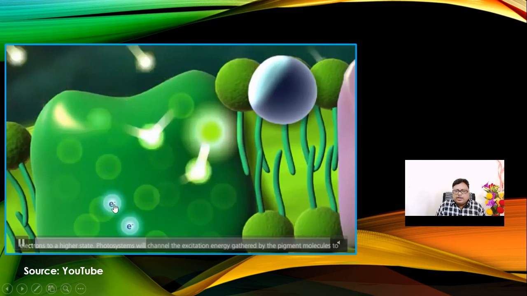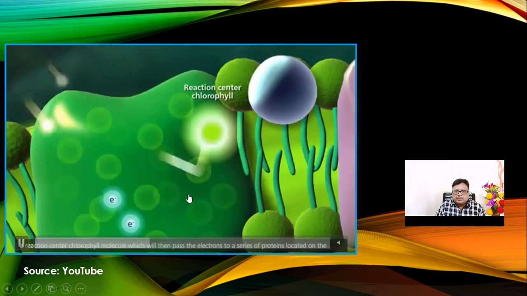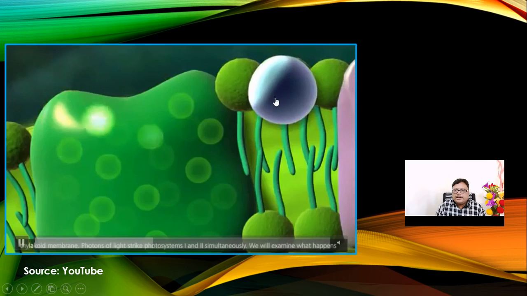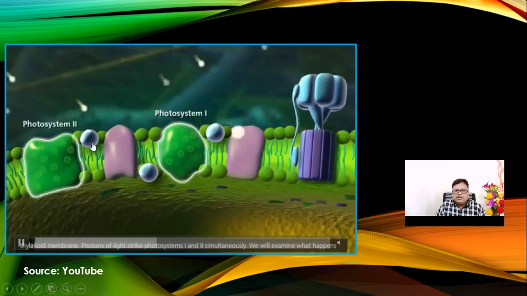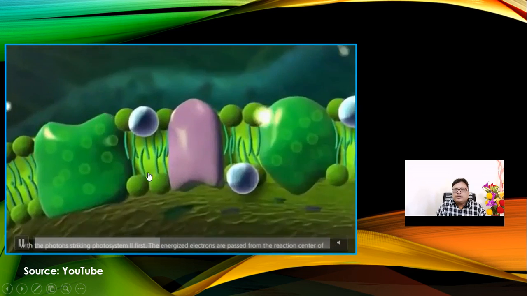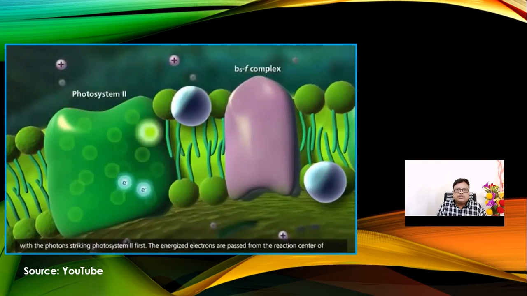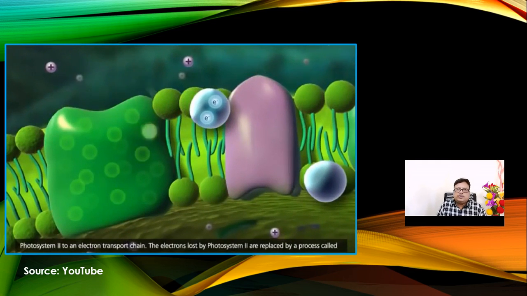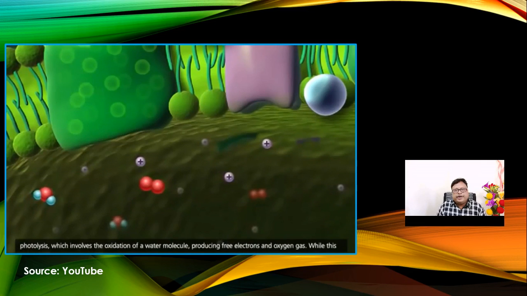Electrons receive these photons or light energy, and these electrons are excited here, and the excited electrons are carried by different types of carriers. What is the feature of the carrier? Every carrier will receive this molecule, and again it will transport it to another protein carrier. So different types of carriers are there, and between them the charged electron is transported to different carrier molecules for the synthesis of ATP molecules or splitting of water molecules.